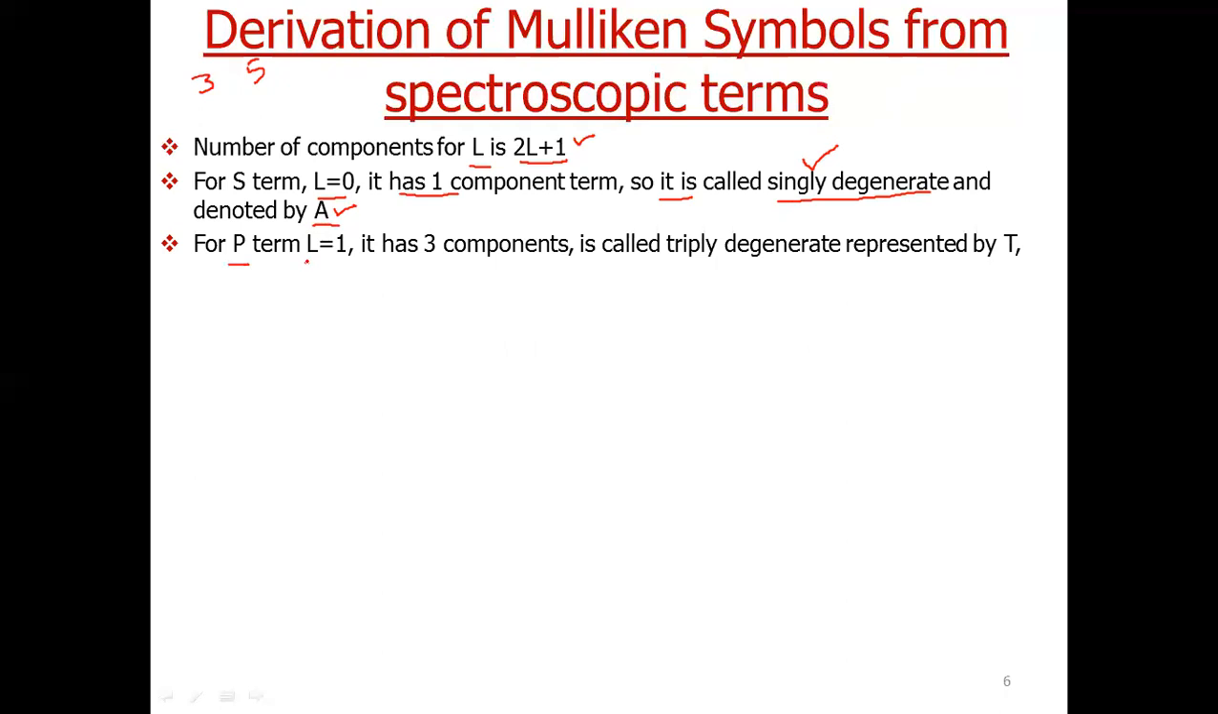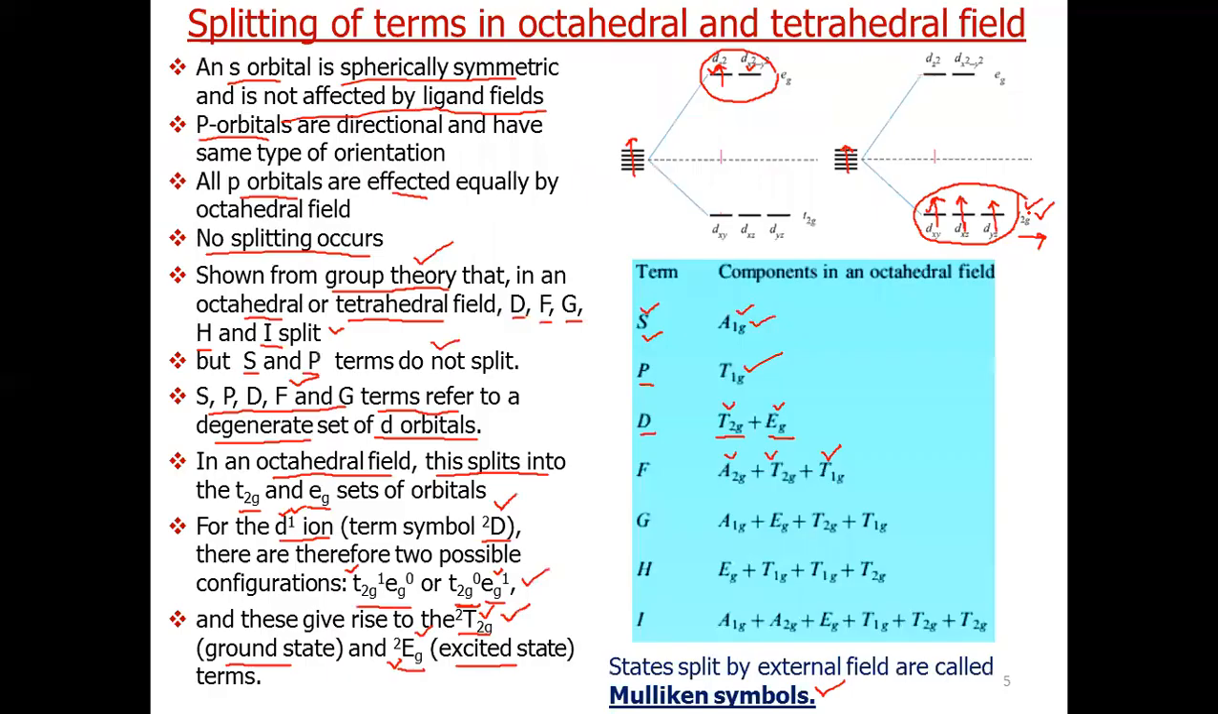For term P, we have L is equal to 1. So as L is 1, it can have 2 into 1, 2, plus 1, 3 components. These 3 components will be of the same energy, so we call it triply degenerate, which is represented by the symbol T. Now let us go back to our previous slide and see. So these are 3 orbitals of the same energy, so we represent it by 3.